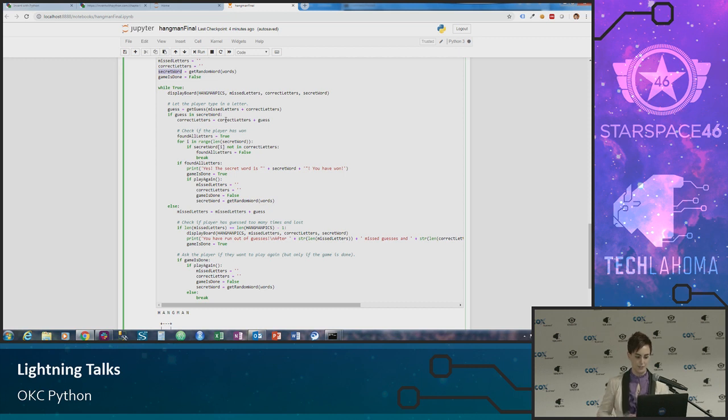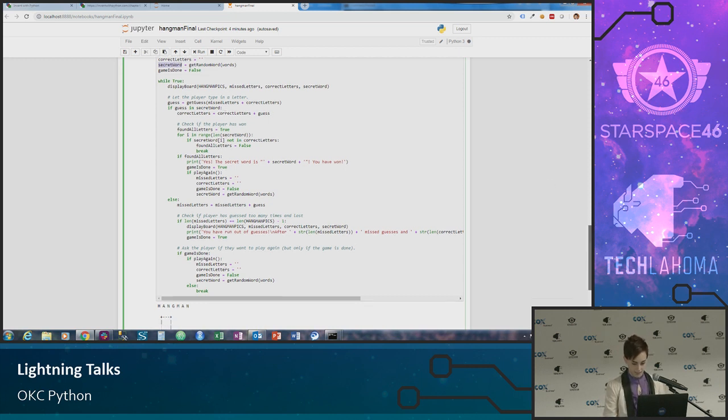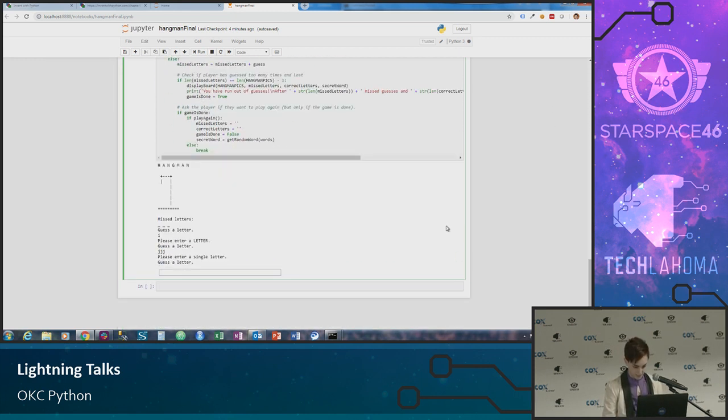If it's not, it goes to missed letters. And we can see that, oh, I had to restart it. But we could see that back when we were playing, all of the missed letters got assigned and shown on the screen when we had guessed Q, X, Z, etc., that were not in the word that was chosen from our word bank.